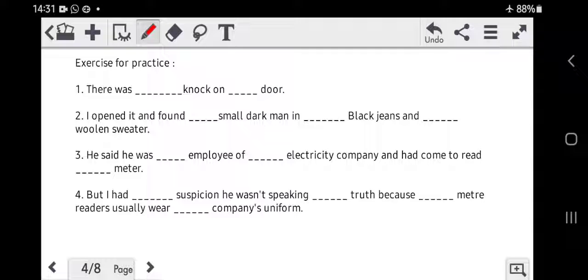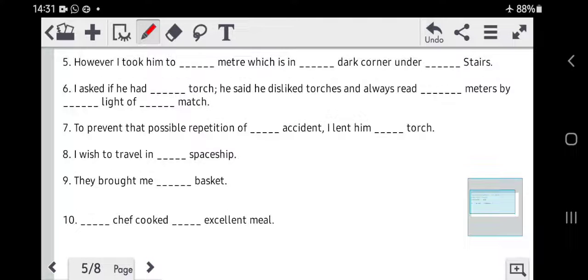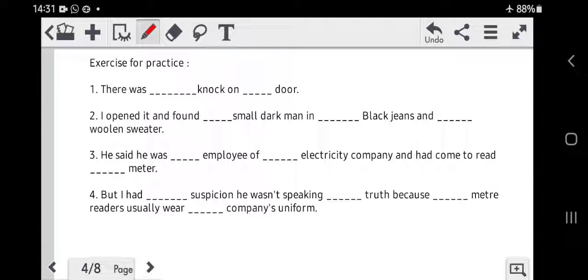Now here we have some sentences. We'll practice on these so that you can get a better idea of articles, how to use them, where to use them. Alright, let's take the first one. There was dash knock on dash door.